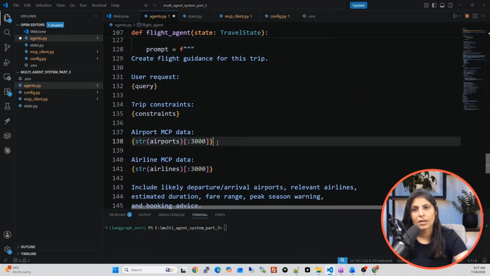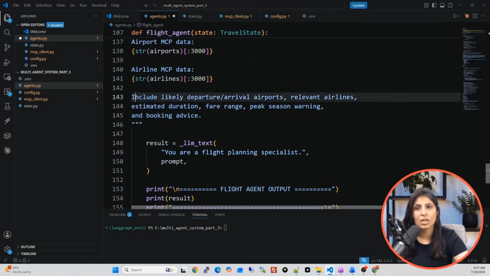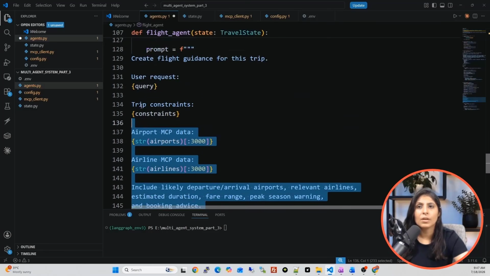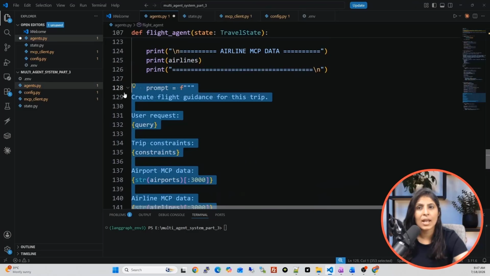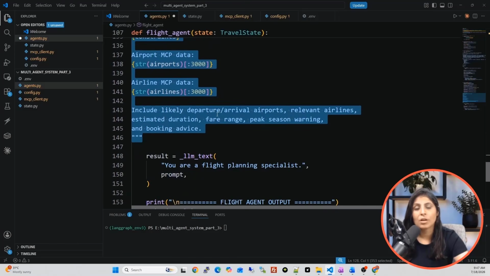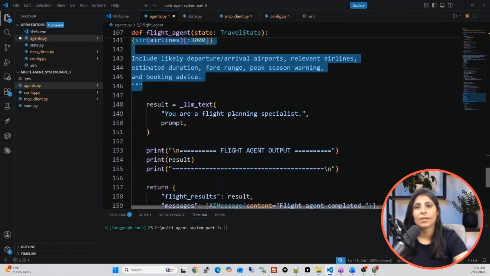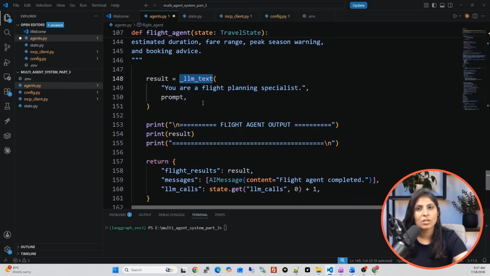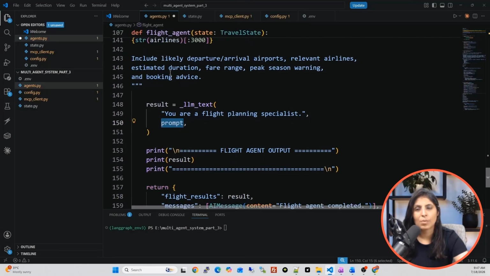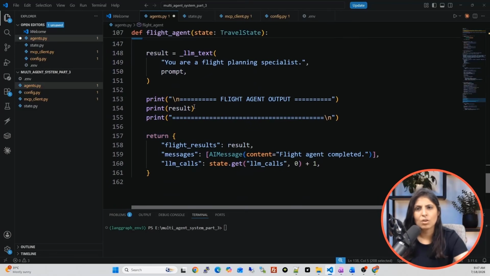So MCP data it will get from here, and then we are mentioning include likely departure, arrival, airport, relevant airlines, estimated duration, fare range, peak season warning, and booking advice. So this is the prompt which we will provide to the LLM when we are using that LLM in a flight agent. So guys, this prompt is very important because your LLM behaves in that way then. So we are calling the LLM text function. What we have in this LLM text function, we are calling the LLM over there, right? Over here, we are mentioning you are a flight planning specialist and this is the prompt, work accordingly.